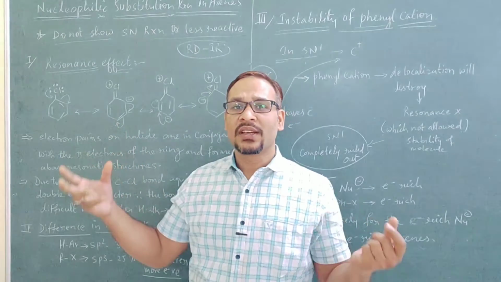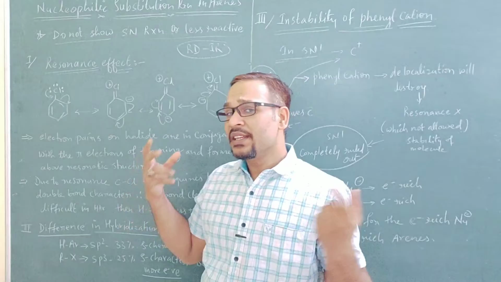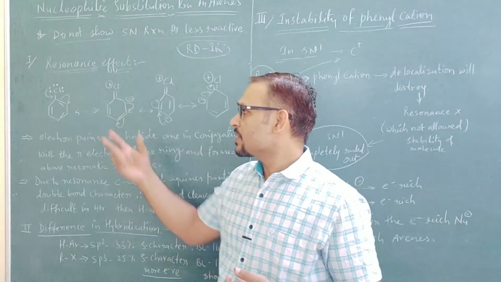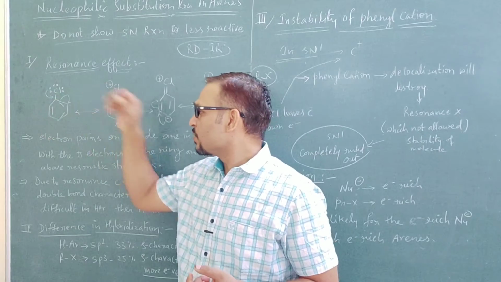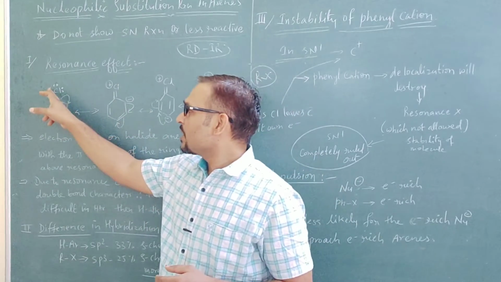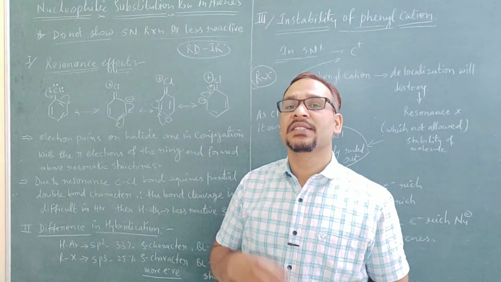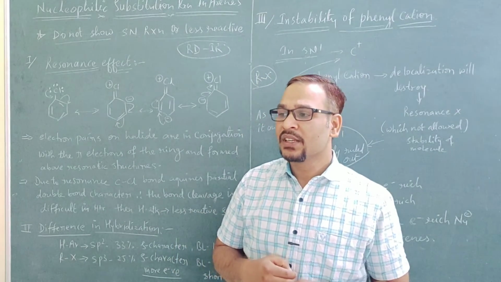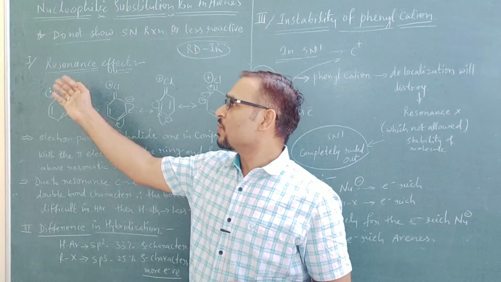It's not possible, because all of them are sharing the electron shifting. So the electron pair of chlorine is also taking part in the resonating structure, in the delocalization of the ring, so it is very difficult for chlorine to just move by its own.